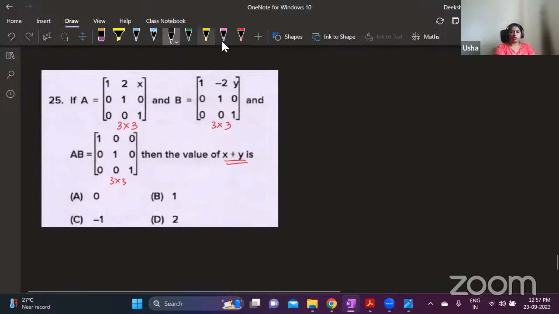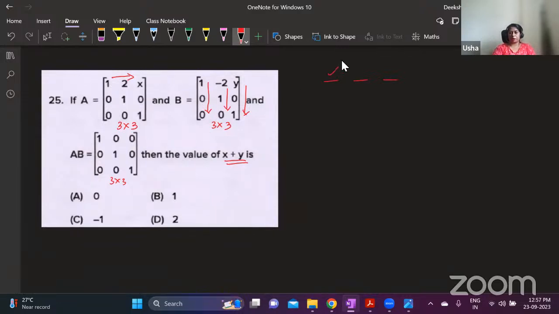All of you know what is matrix multiplication, right? First row, you should multiply with first column, second column, and third column. That will be your first row, first column elements of the matrix. First row you multiply with elements of the first column: 1 into 1, 2 into 0, x into 0. That is your first row, first column element.